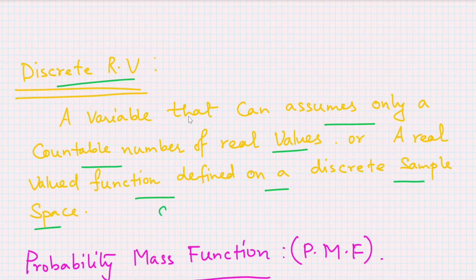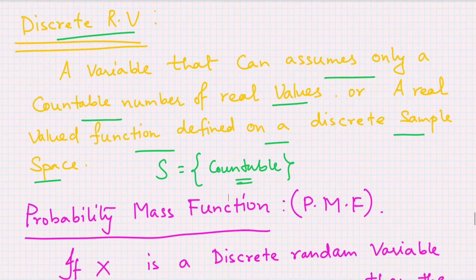That means the sample space S must be discrete. If S contains a countable number of values and the variable takes only a countable number of values, then it is called a discrete random variable.